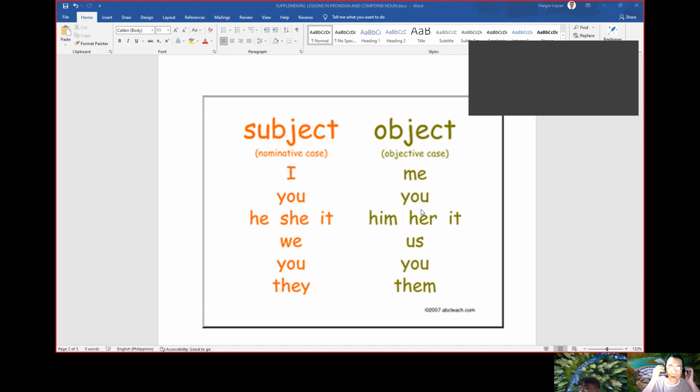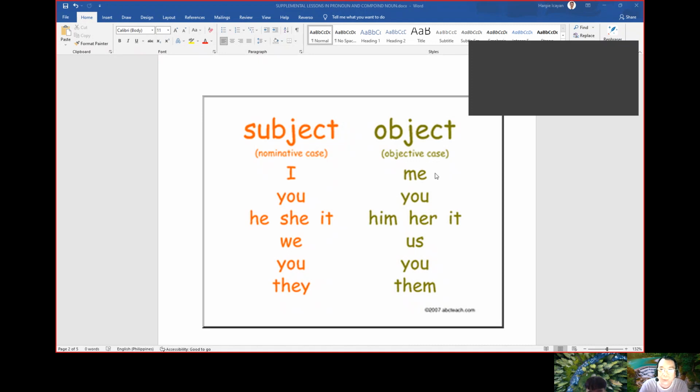Now, what about the object pronoun? The object pronoun can be found at the end of our sentence. For example, I live in Vietnam, and Vietnam is a place for me.